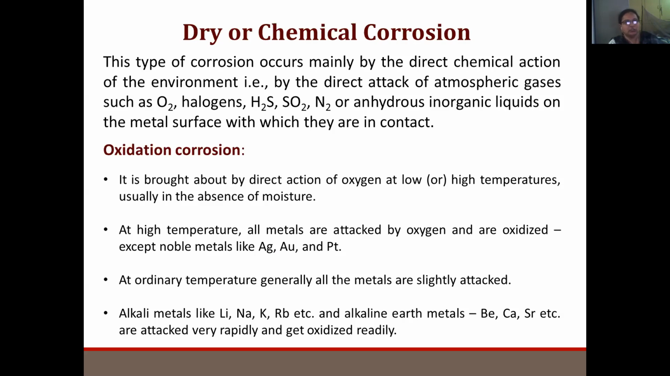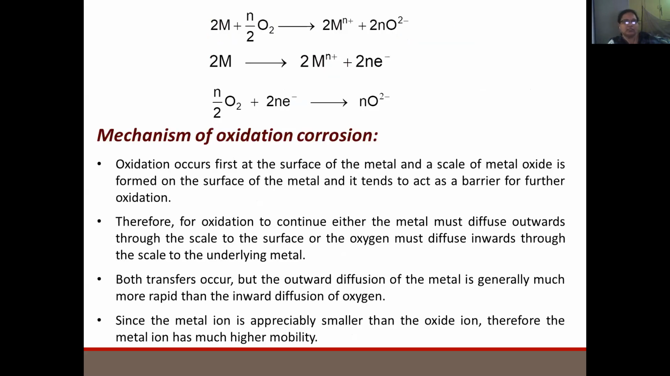First coming to oxidation corrosion. It is brought about by direct action of oxygen at low or high temperatures, usually in the absence of moisture. At high temperature, all metals are attacked by oxygen and are oxidized, except noble metals like silver, gold, and platinum. At ordinary temperature, all metals are slightly attacked. Alkali metals like lithium, sodium, potassium, rubidium, etc., and alkaline earth metals like beryllium, calcium, strontium, etc., are attacked very rapidly and get oxidized readily.